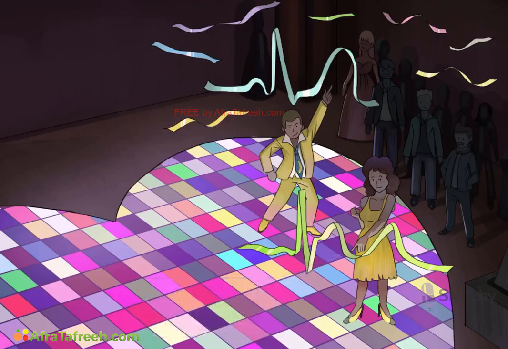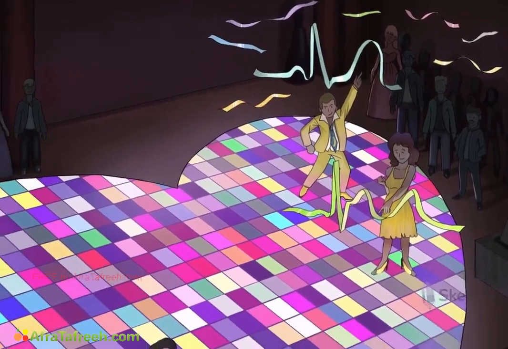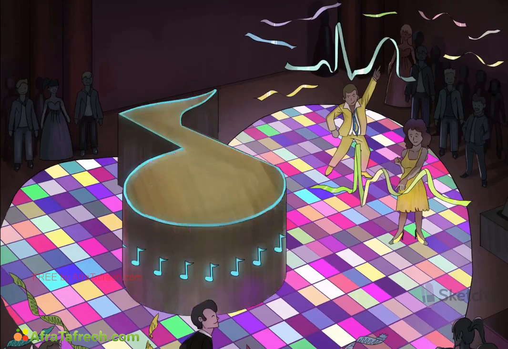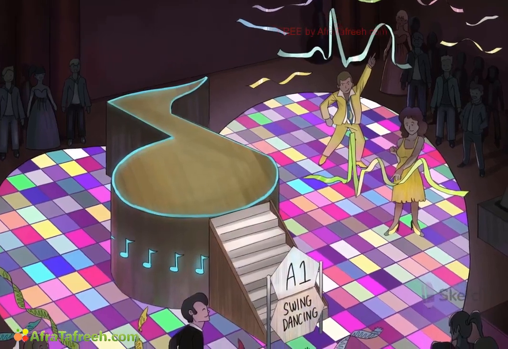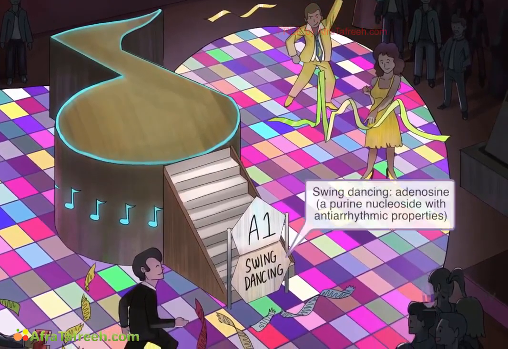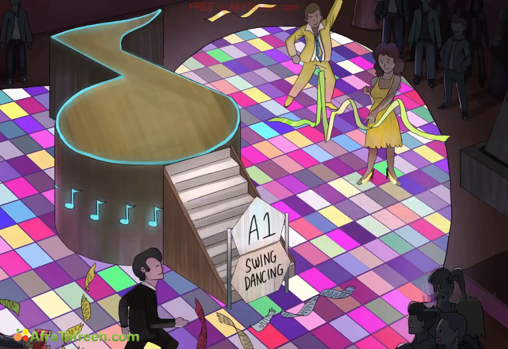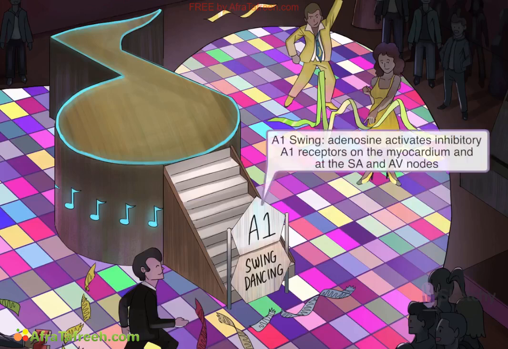Alright, let's head to the center of the dance floor where I'll introduce the last antiarrhythmic of the night, adenosine. Now, this elevated stage is for experts only. Sultans of swing, if you will, and you really should. Let the name swing dancing remind you of the drug adenosine. Also, notice that the shape of the gate leading up to the dance floor has that classic nucleoside shape. Well, adenosine is a nucleoside that occurs naturally throughout the body. Its cardiac action occurs when it interacts with A1 receptors on the surface of cardiac cells.